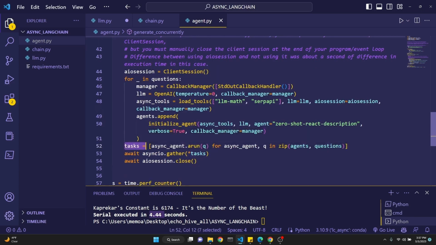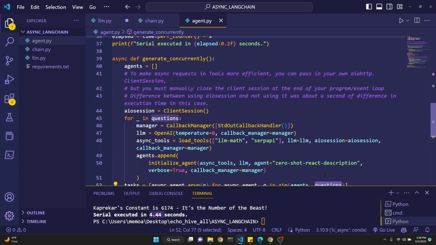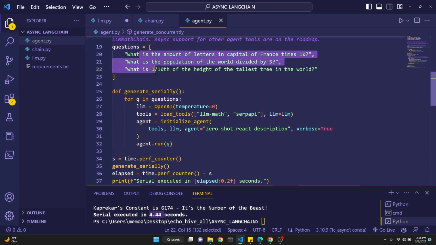Then we define our tasks with list comprehension. Then we say async underscore agent dot a run for each question, for the async underscore agent, for question in zip. Okay, you are just going to have to read about zip; I am not too clear on the zip Python method. Then you input all the agents and the questions. Agents was a list, remember, and questions was a list we have created.